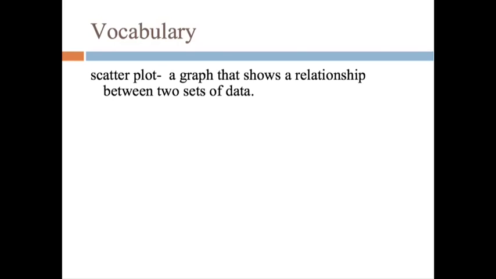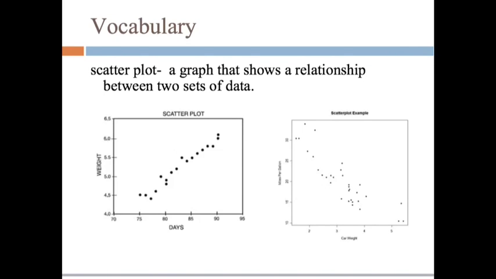And so what we'll see in the next couple of frames is an example of what they look like and ways to categorize them. In this frame, I have two scatter plot examples. This first one deals with days versus weight, and that could be anything. I literally pulled it off the internet, but what we can surmise is maybe after a certain number of days, people gain a certain amount of weight. There's a certain weight gain, people or rats or whatever. And so each data point represents one person or one element or one thing that is being measured.